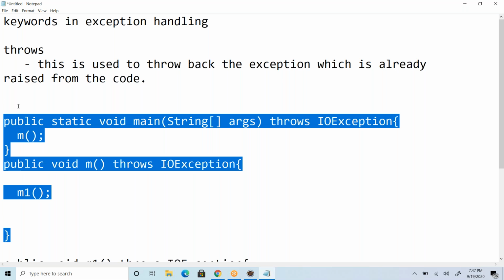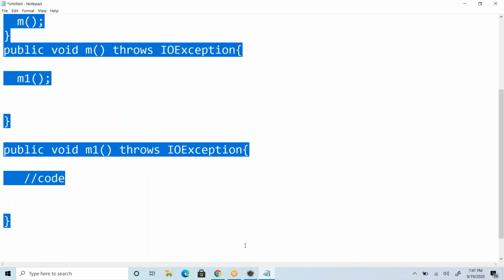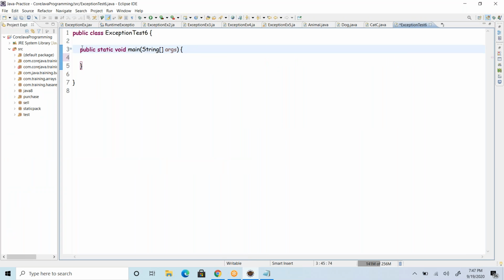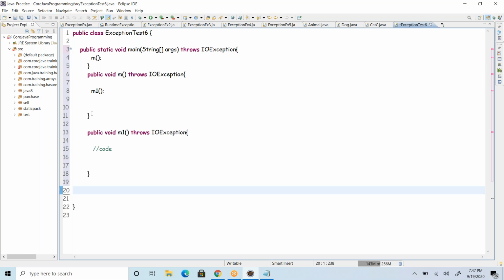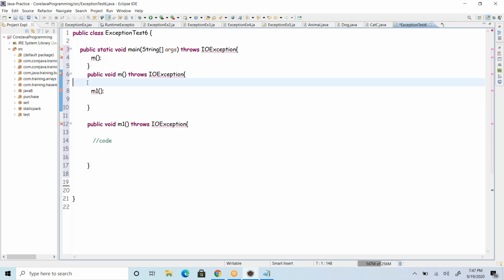Okay, let's take this example and go to here. This is what I have as an example, whatever I have written.